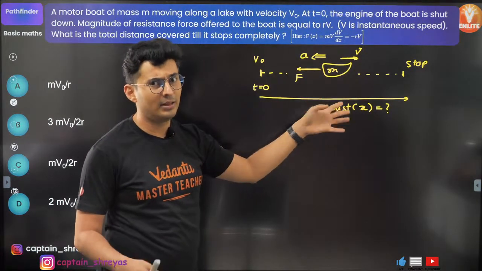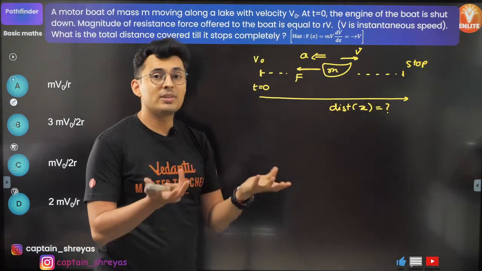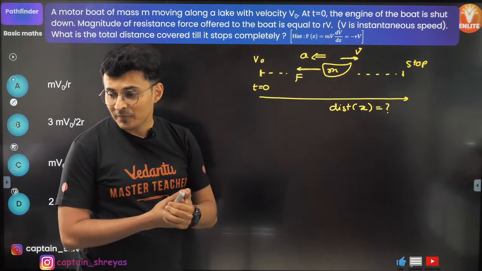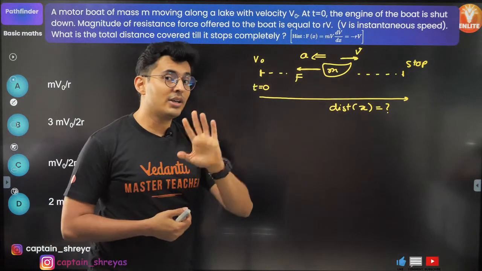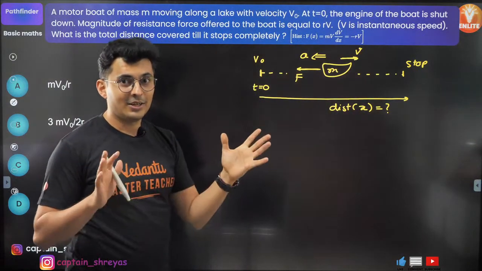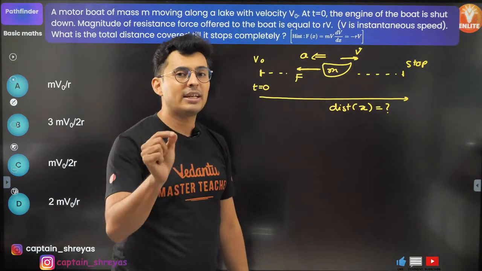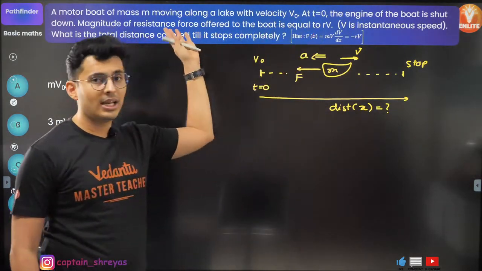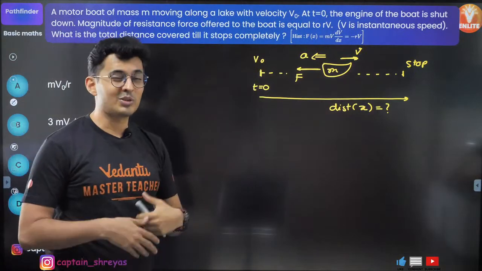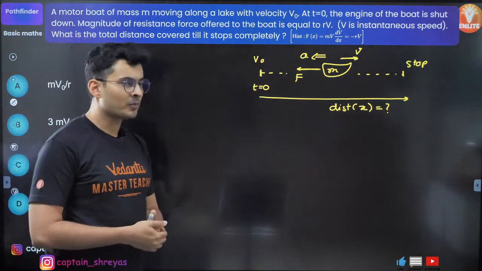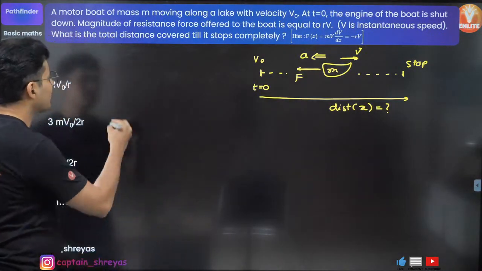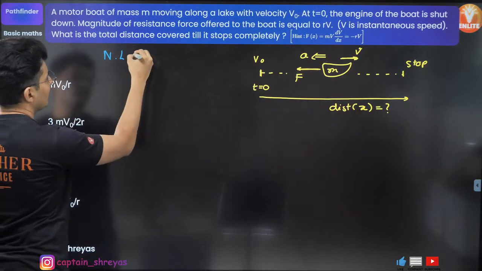Kinematic equations are not valid because acceleration, who said it is constant? Kinematic equations are only applicable when acceleration is constant, and there is no way acceleration is constant over here because force is dependent on velocity. So let's start by using Newton's second law of motion.